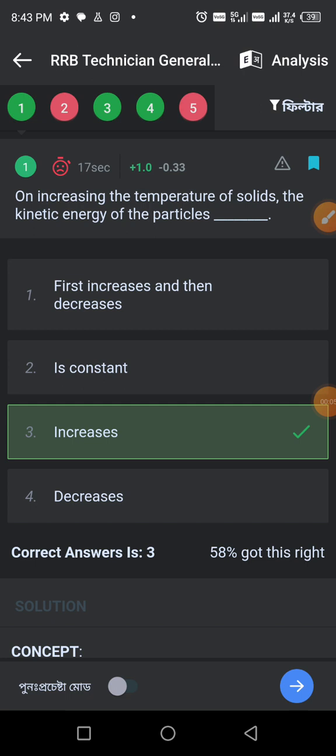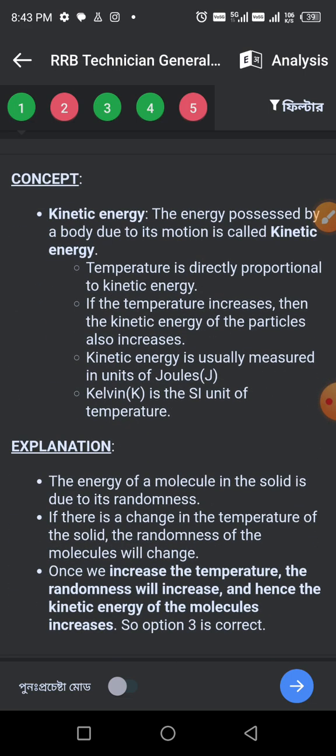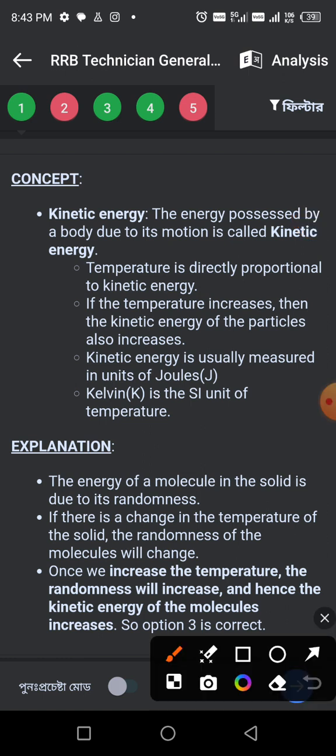General Science Part 7. First question: on increase of the temperature in solids, what happens to the kinetic energy of the particles? The answer is increase. Just on the concept, kinetic energy is the energy possessed by a body due to motion. Kinetic energy and temperature are directly proportional. If the temperature increases, then the kinetic energy of the particles also increases.